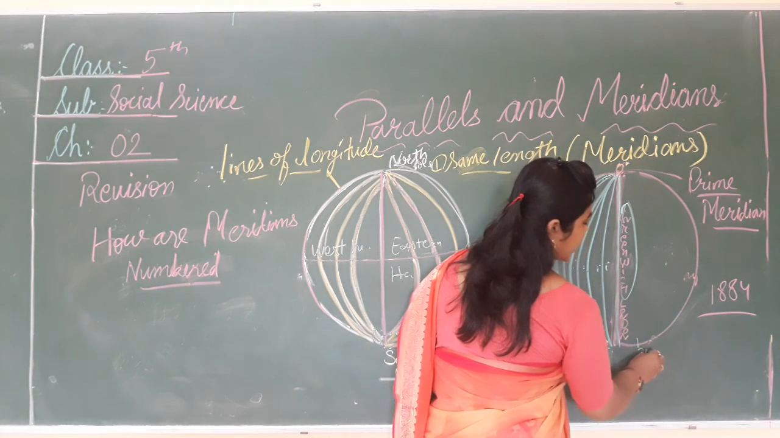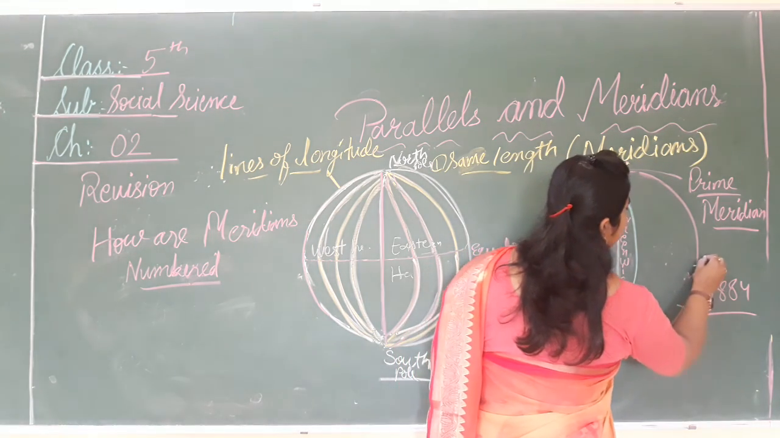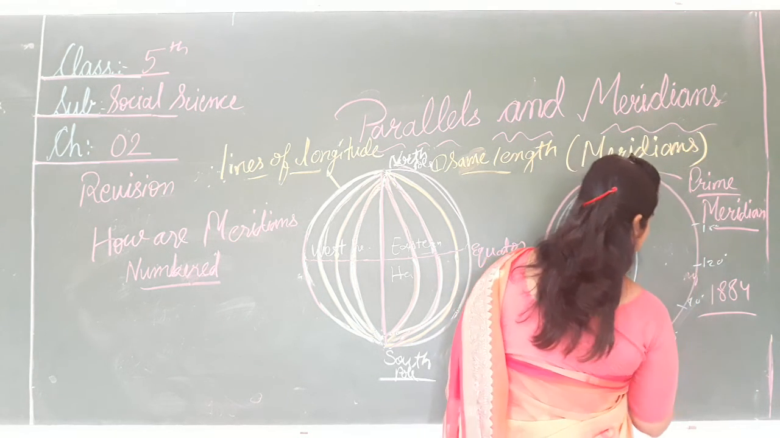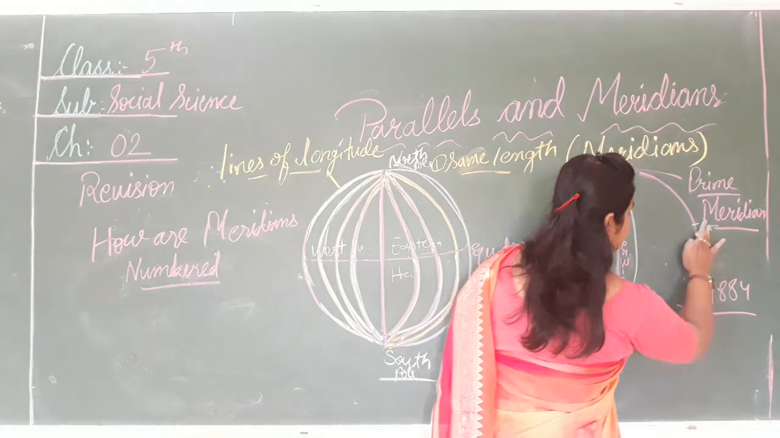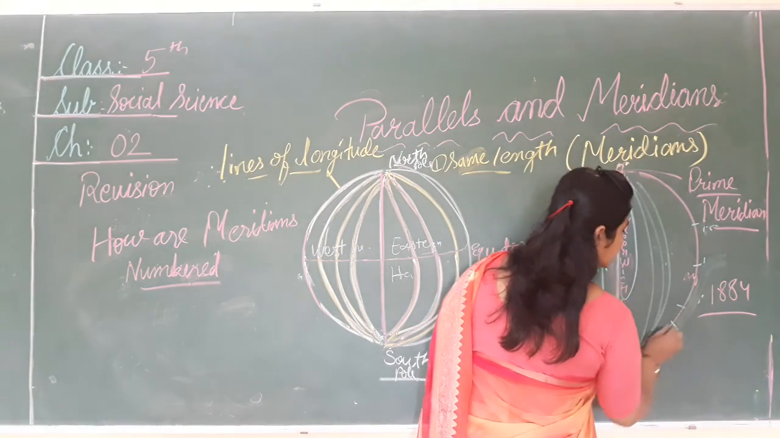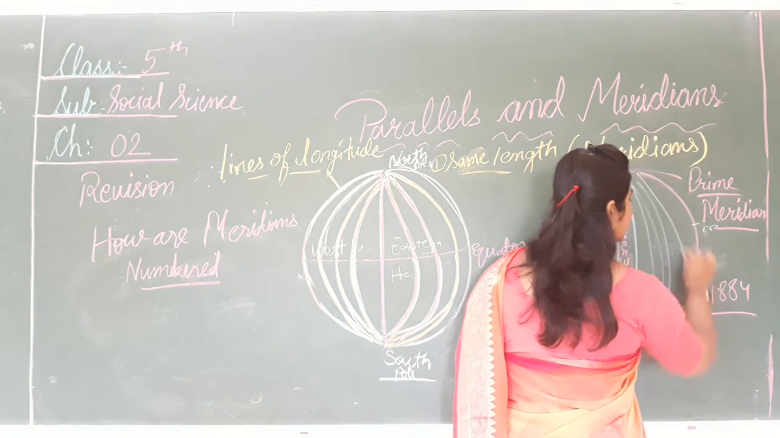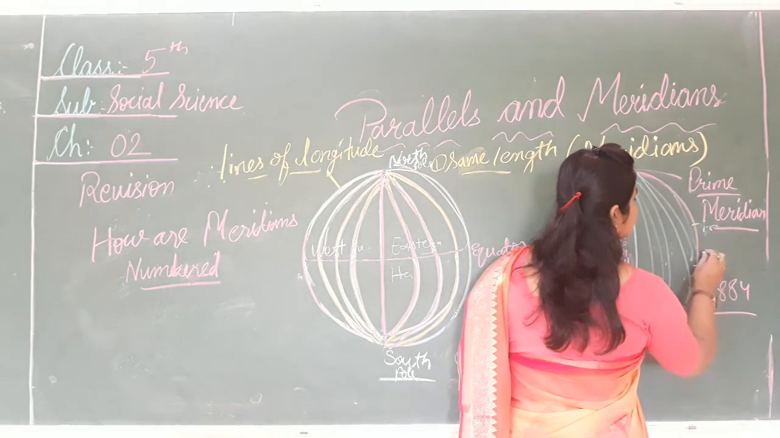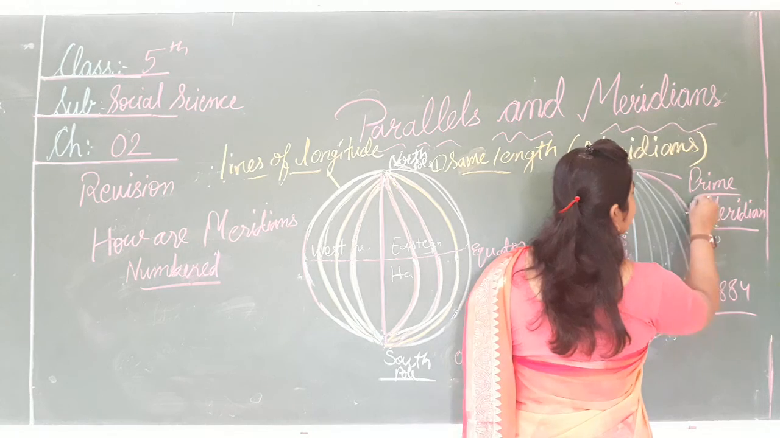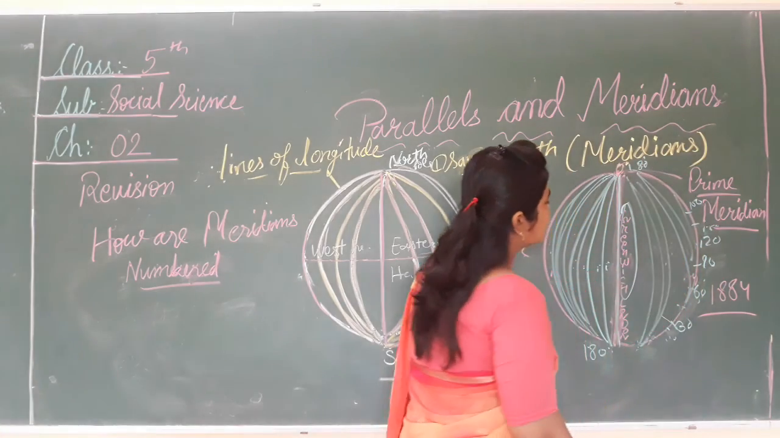Suppose this is the 30 degree meridian, then 60 degree, then 90 degree, then 120 degree, then 150 degree. See, these are the lines of the meridians. This is the line of the 60 degree meridian, and this is the 90 degree, then 120 degree, then 150 degree, and at the last that is the 180 degree.